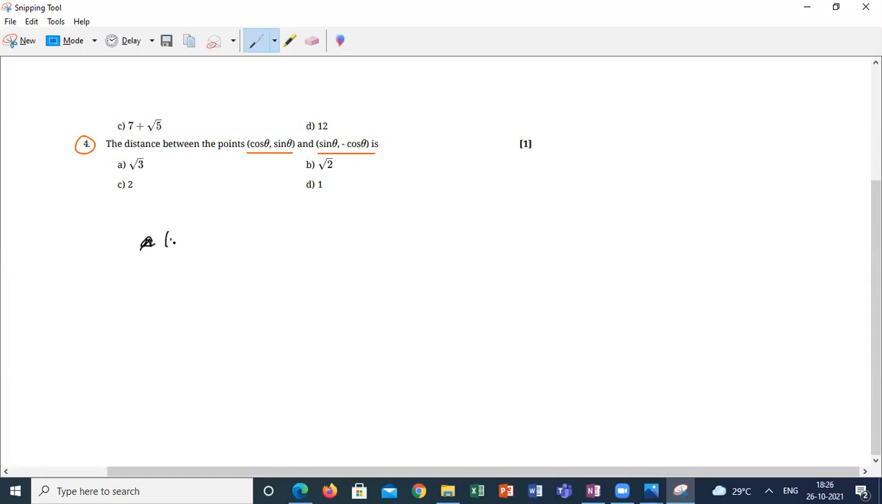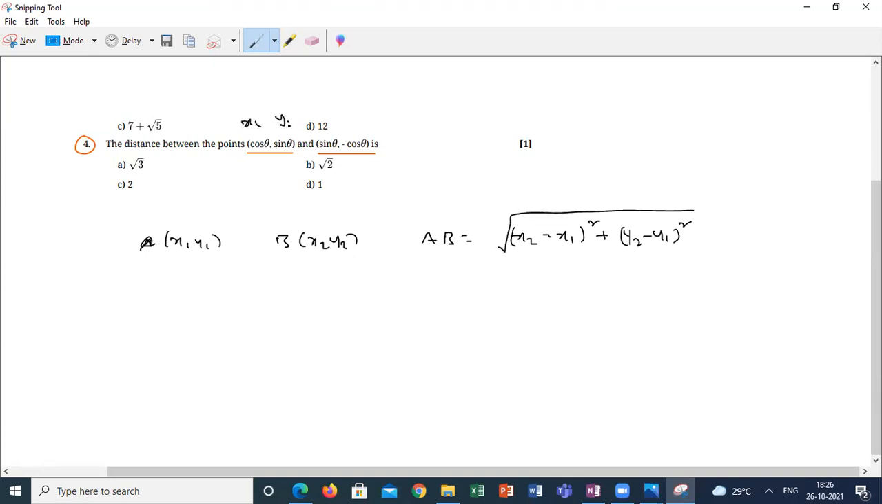A (x1, y1), B (x2, y2). What is the distance formula AB? It is the square root of (x2 minus x1) whole square plus (y2 minus y1) whole square. Correct or not? Yes, sir. This is your x1, this is your y1, this is x2, this is your y2. So x2 is